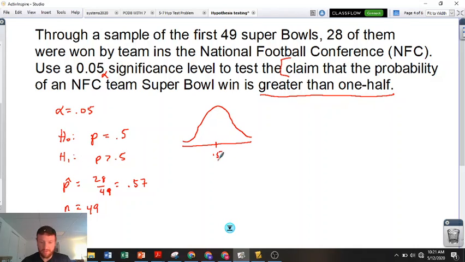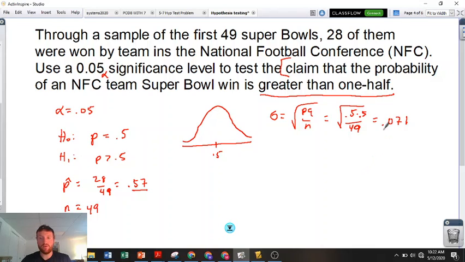We got a 0.5. The standard deviation of this will be smaller because we're going to divide it by something bigger. We might as well find that right now. Notice I'm going to use P and Q, not P hat and Q hat. Over 49. 0.071. Let's go one more decimal place than I got right here.